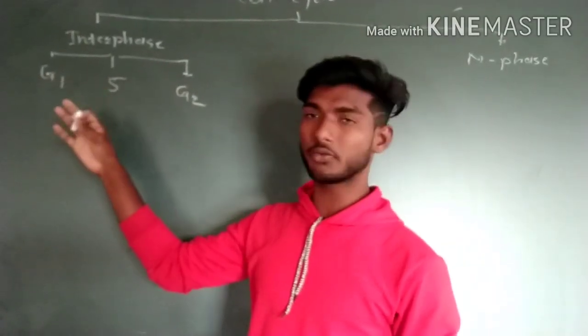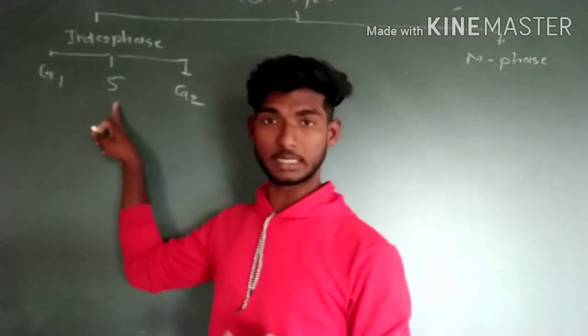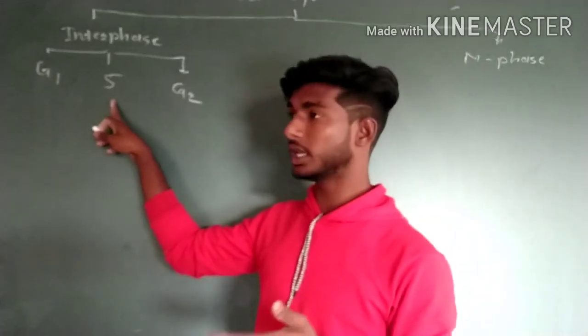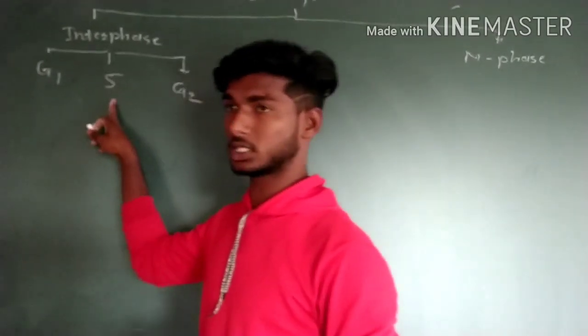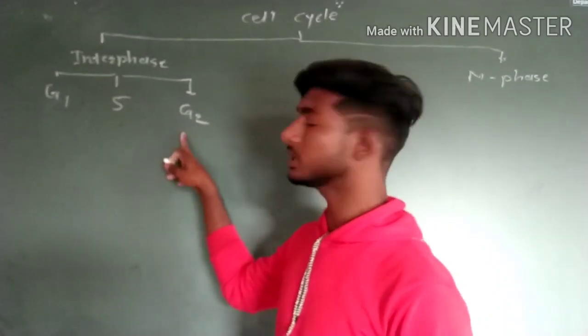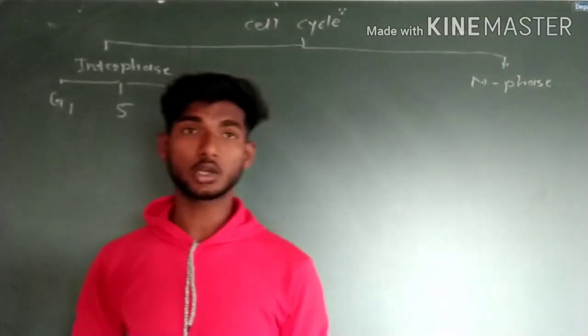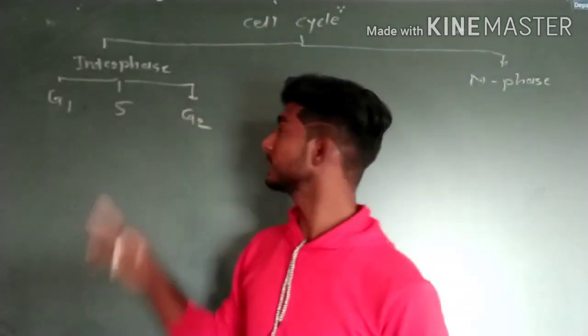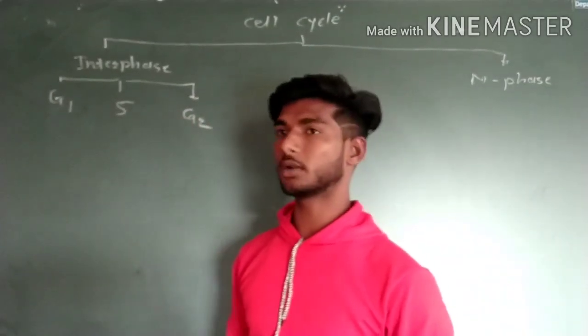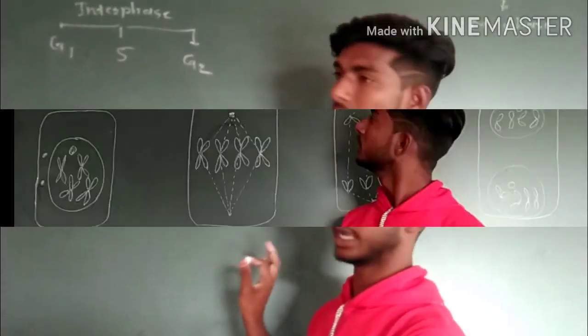Then another phase is the S phase, which is synthesis of DNA, in which DNA replication occurs, meaning DNA gets doubled. And another is the G2 phase, which is the second gap phase or second growth phase, or it is also called the resting phase of interphase. So this was overall about G1, S and G2.